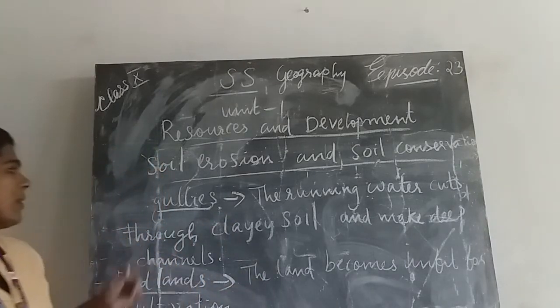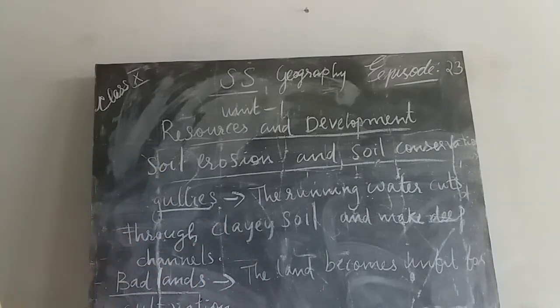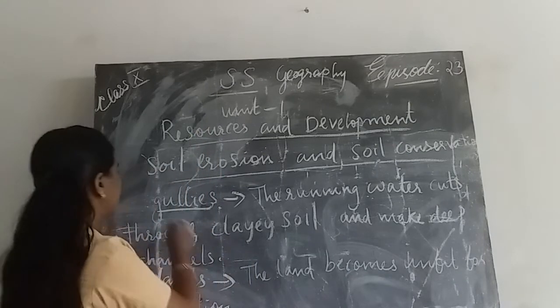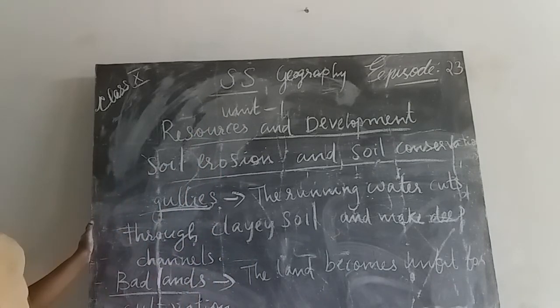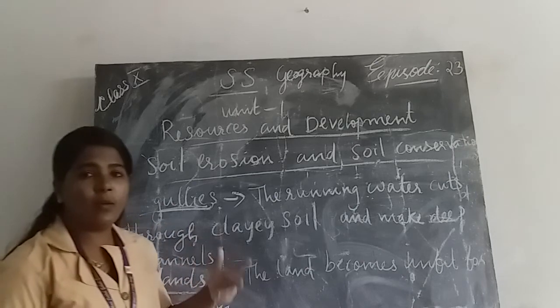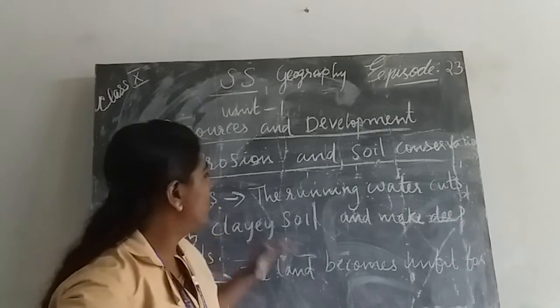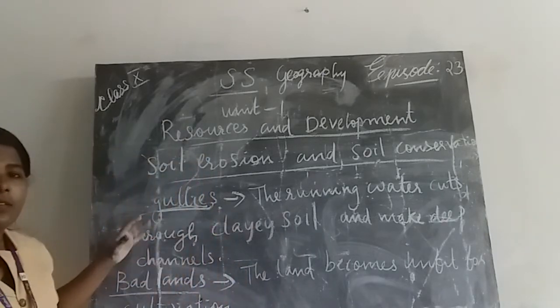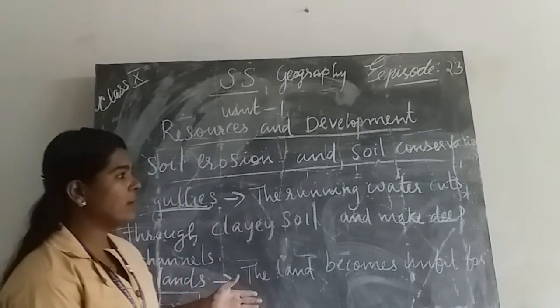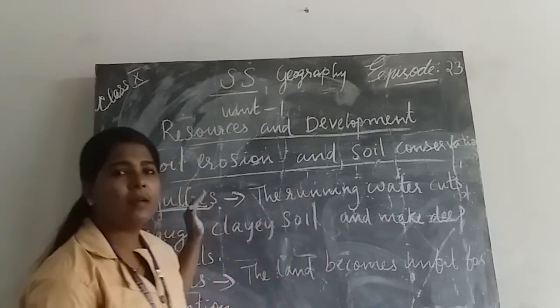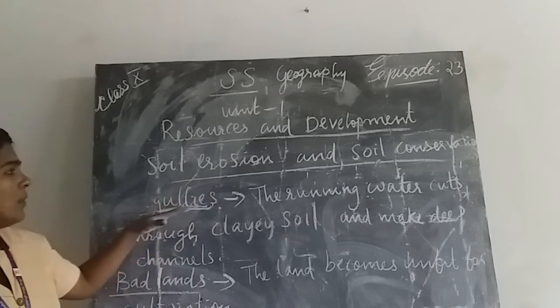Sometimes the running water cuts through clay soil and makes deep channels. That is known as gullies. What do you mean by gullies? During the time of heavy rainfall, the water runs with a high force. During that time, the running water cuts through clay soil and makes deep channels. These channels are known as gullies.